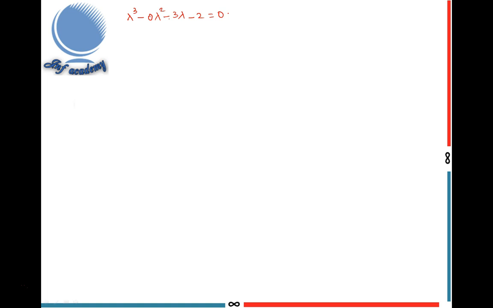So the characteristic equation is lambda cube minus 0 lambda square minus 3 lambda minus 2 equals 0.